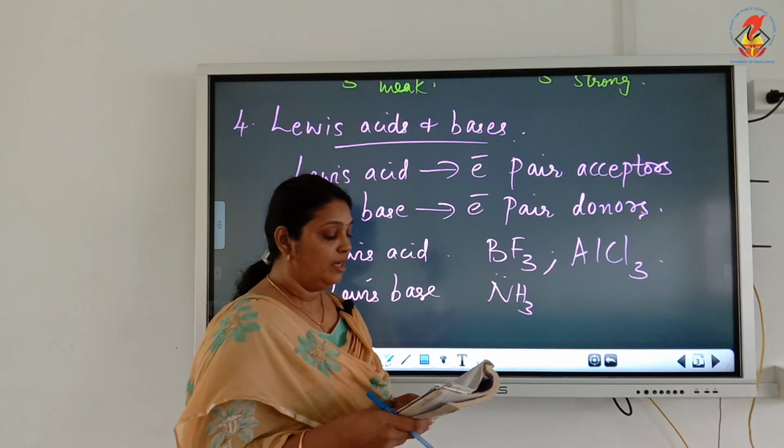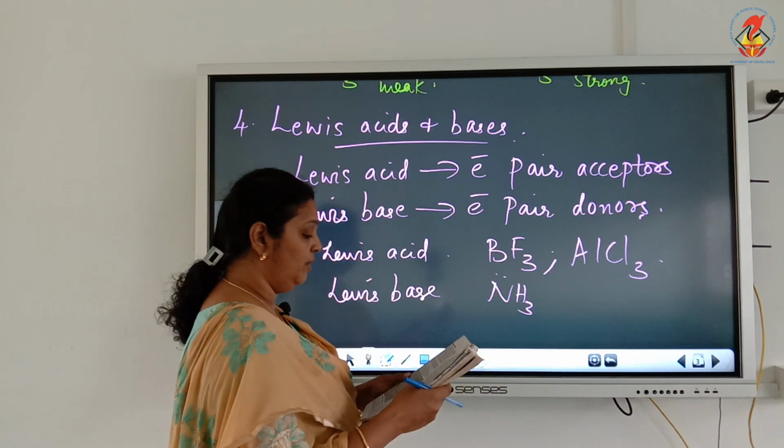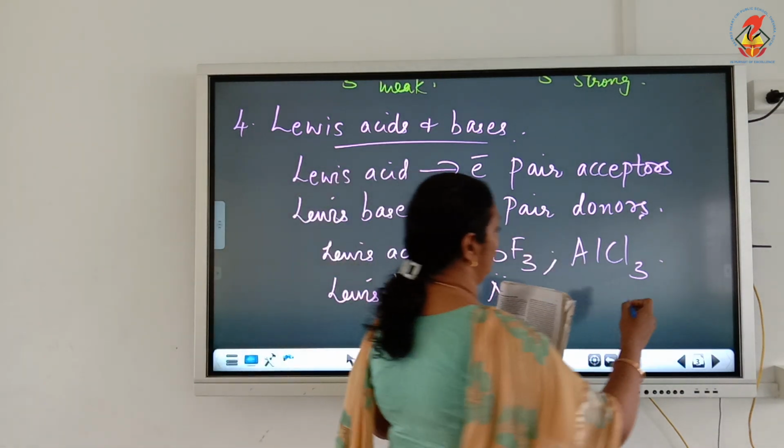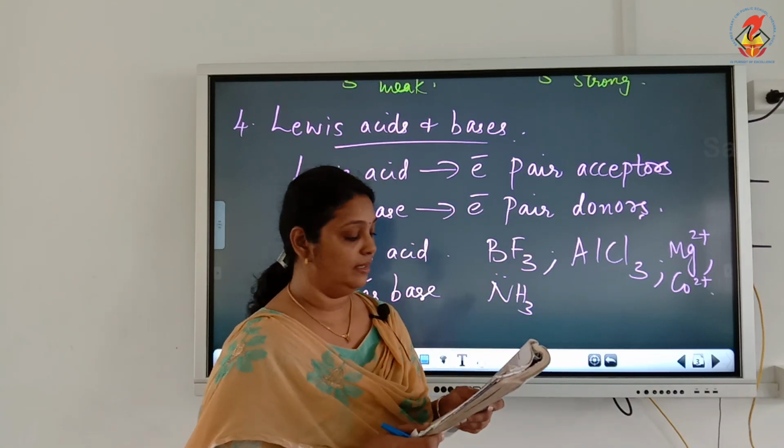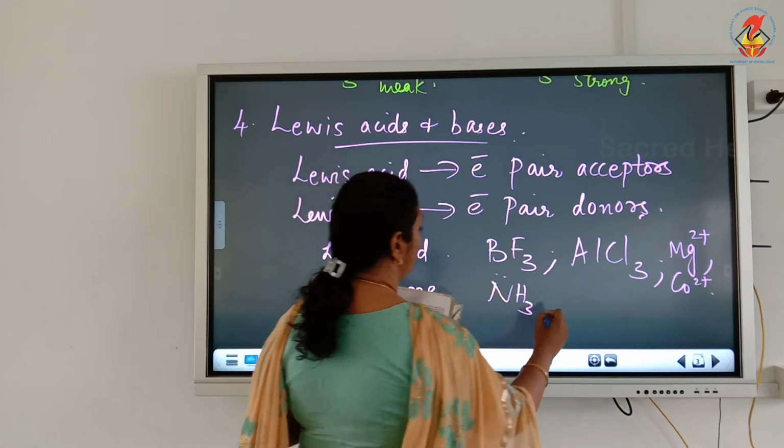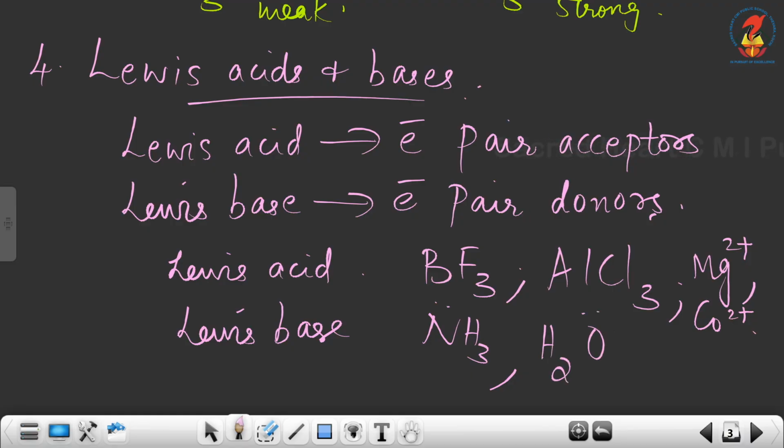There are more examples of Lewis acids, such as cations like magnesium Mg2+ and cobalt ions. All these are Lewis acids because they accept electron pairs. More examples of Lewis bases: H2O has 2 lone pairs which can be donated, so it is a Lewis base.